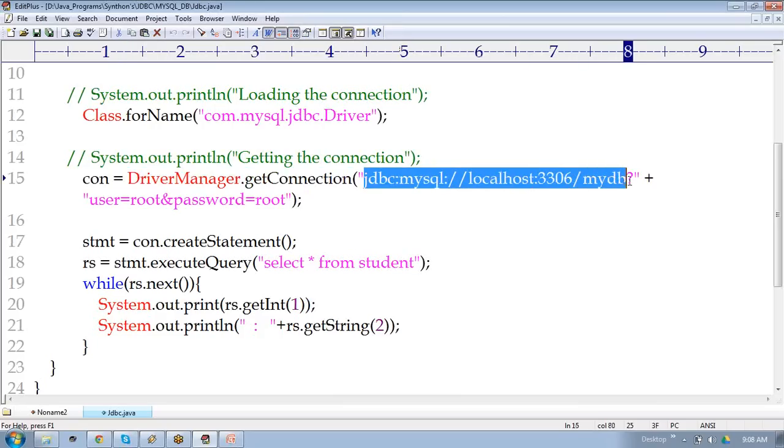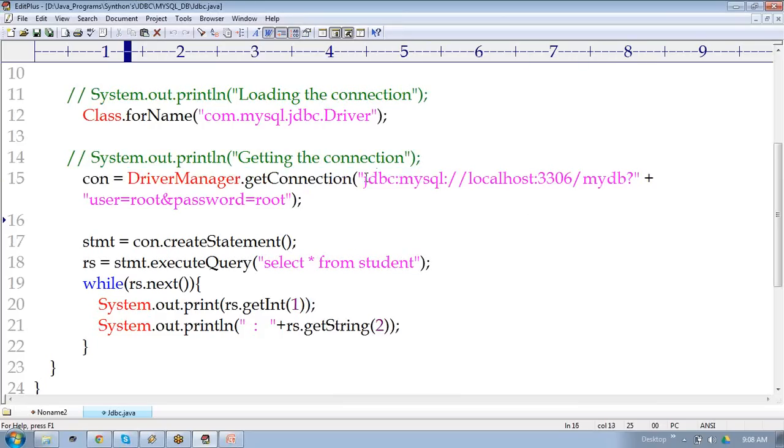The first parameter is called the path. What is the path over here? The JDBC is a URL. It's like a protocol, like the HTTP protocol. jdbc:mysql is the protocol. Then localhost. What is localhost? It is where the database is running. If the database is running on your local machine, we give localhost. Otherwise, we give the IP address, like 10.12.3.1. Are you following? It's called an IP address. If it exists on your local machine, I just write localhost.